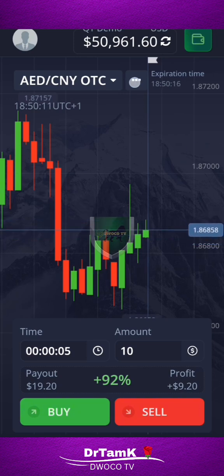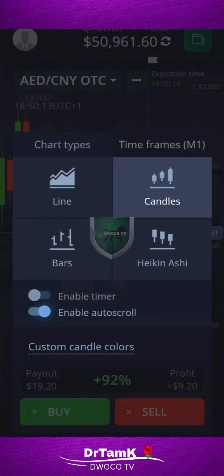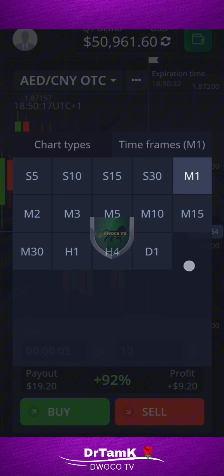Now go back to that same candle icon, tap on it again, and then click on time frames. Tap on that. Then you can choose a particular time you want the candle to last: 1 minute candle, 30 seconds, 15 seconds, 10 seconds, 5 seconds. Usually people use the 1 minute candle, that's what people use most of the time, and then sometimes the 2 minute candle. Is that clear to you?